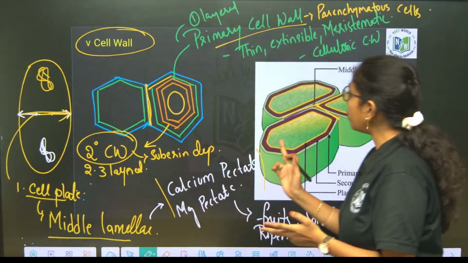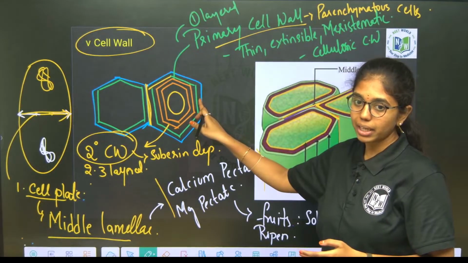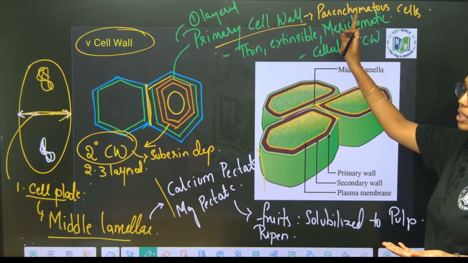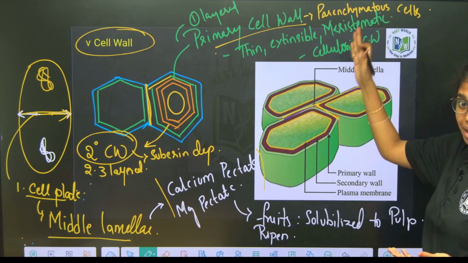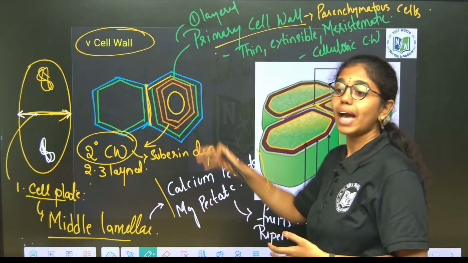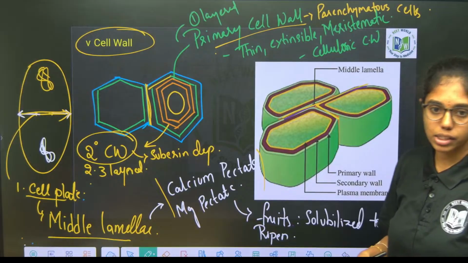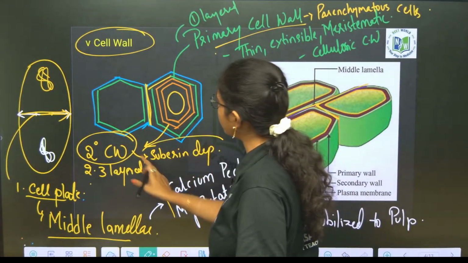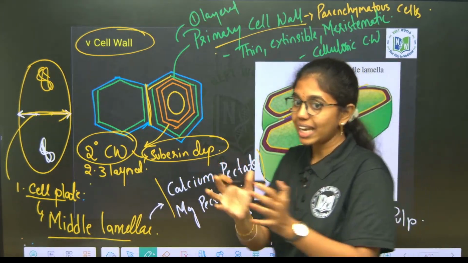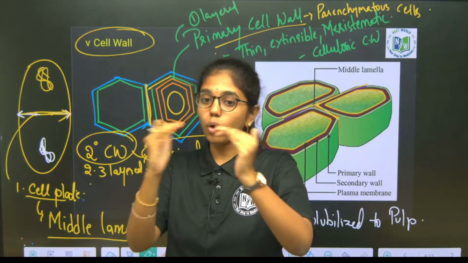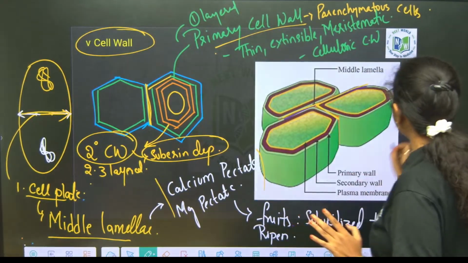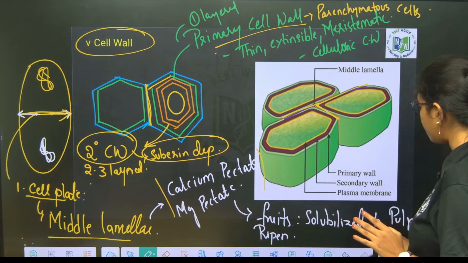Next to the middle lamella, towards the inner side, what is formed? Primary cell wall. Cells of primary cell wall are parenchymatous. They are thin, extensible, meristematic, and made up of cellulosic cell wall. Next, inner to the primary cell wall, we have 2 to 3 layers of secondary cell wall. This secondary cell wall will mostly have what? Suberin depositions. With the growth of the cell and secondary wall layers, the primary wall layer is breakable, it is fragile.